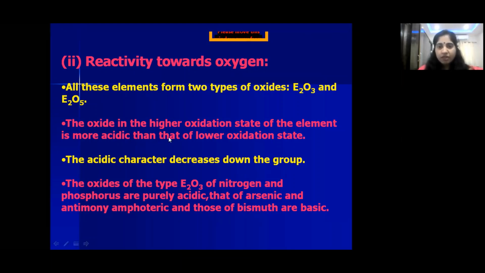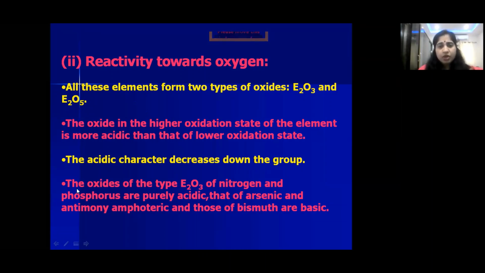So here one thing you have to remember, children. The higher the oxidation state, the more acidic the nature. Here in E2O3 it is +3, in E2O5 it is +5. In E2O5 the element has a higher oxidation state. That's why it is more acidic when compared with E2O3. E2O5 has more acidic nature. Is it clear? Higher the oxidation state, higher will be the acidic nature. So between E2O3 and E2O5, E2O5 has more acidic nature.